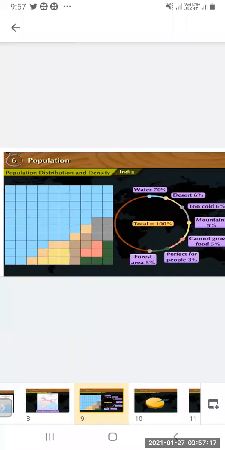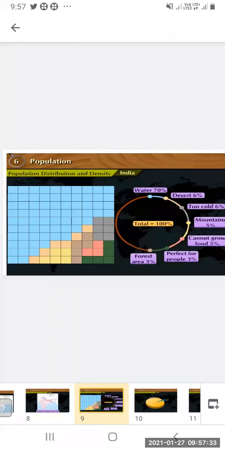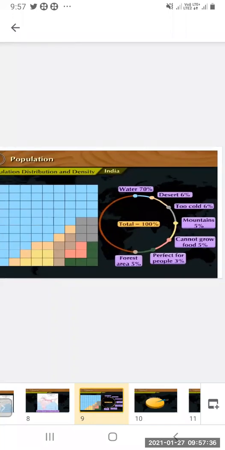Now, considering India, the population distribution and density, we all know that 70% of the earth is covered by water, then 6% is desert, 6% is very cold, mountainous is 5% where you cannot grow any food or anything, and forest area is 5%. So only 3% is the area that is perfect for human beings to live.